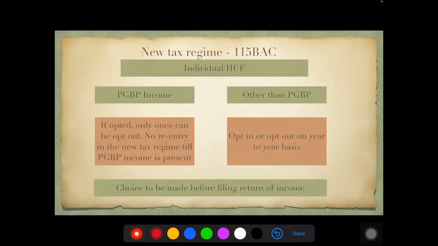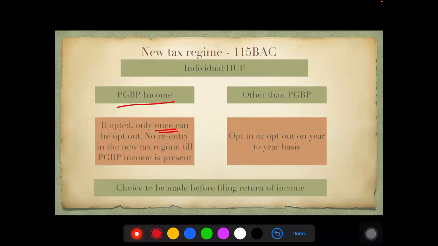Now, we are going to bifurcate into two categories of income. If the assessee is having PGBP income, then he can opt for this particular scheme, but opt out only once. That is, once he has opted for the scheme, he can opt out of this scheme only one time. Re-entry is not permitted as long as he is having PGBP income.